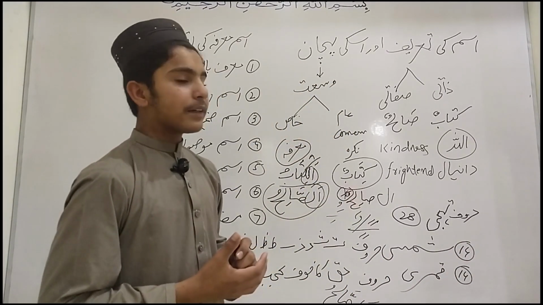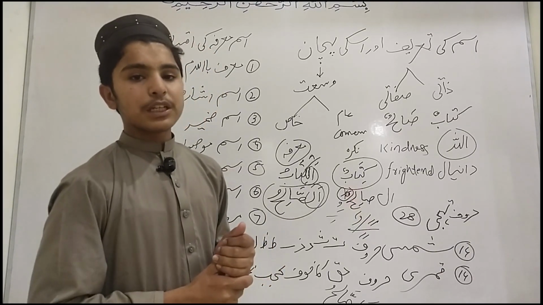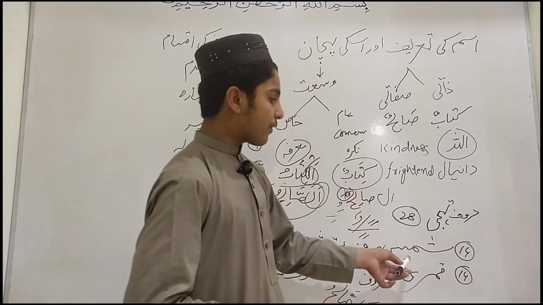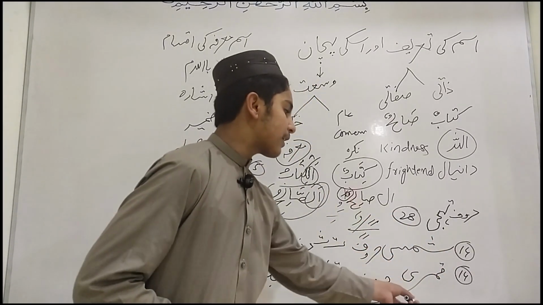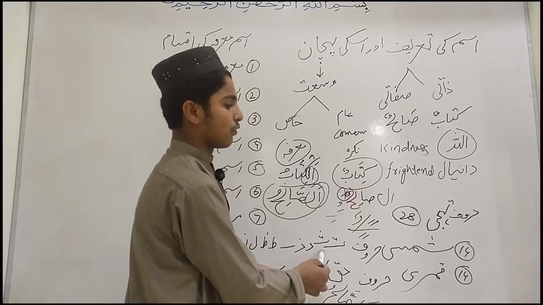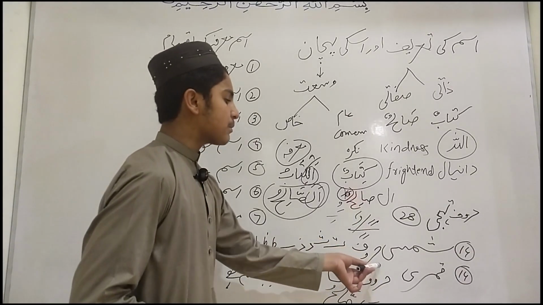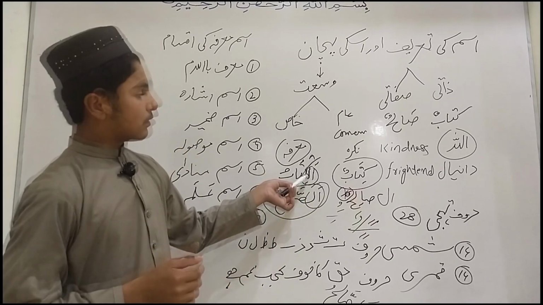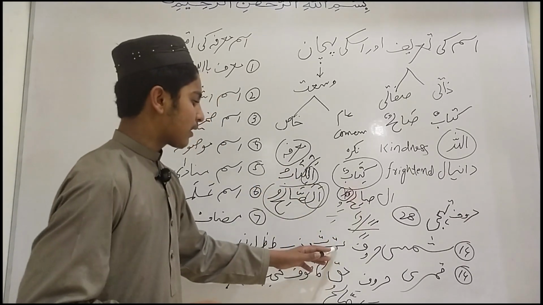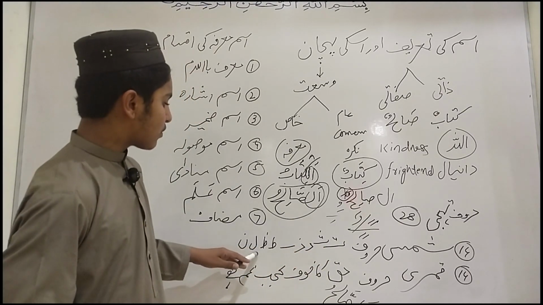We have 29 letters or alphabets in the Arabic language, but with respect to sounds it is 28. It is divided into two groups. The first group is shamsi huruf and the second is kamri huruf. When a noun begins with a shamsi huruf, then after alif lam, the lam of such words will be silent. These letters are ta, sa, dal, zal, ra, za, sin, shin, twa, zwa, lam, noon.